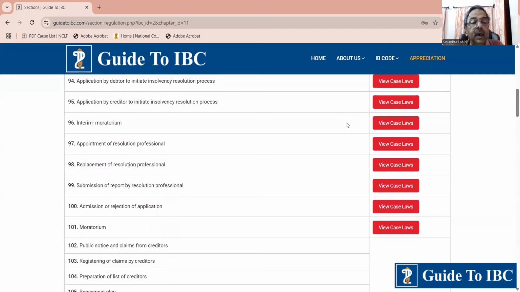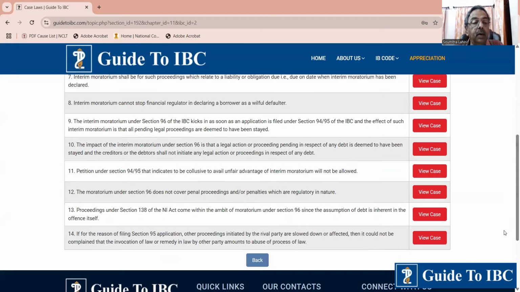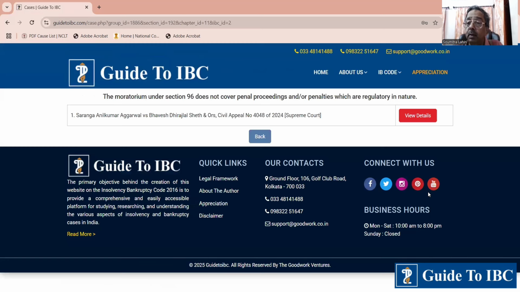Section 96, interim moratorium. Topic 12 says what? The moratorium under Section 96 does not cover penal proceedings or penalties which are regulatory. This is concerning debts only.